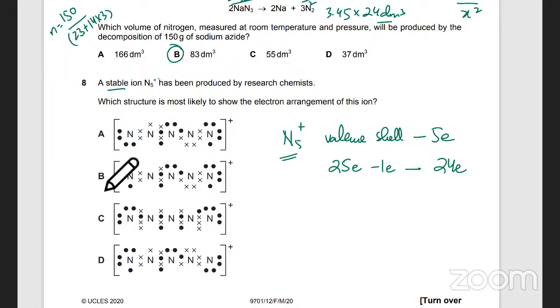तो अगला वाला कर लो. C. Is it all 8 electrons, right? Yes, all of them have 8 electrons in the outer shell. इसके first वाले 5 हैं. Second one also has 5 electrons in its outer shell. Third one has 4. तो उसका 1 electron missing. The next one also has 5. उससे next one also has 5. ठीक है, so it is plus 1. So C is the answer. ठीक है. Is this clear? Yes.